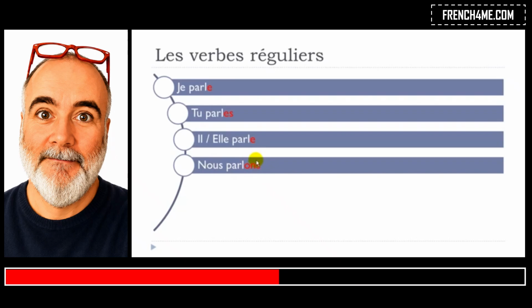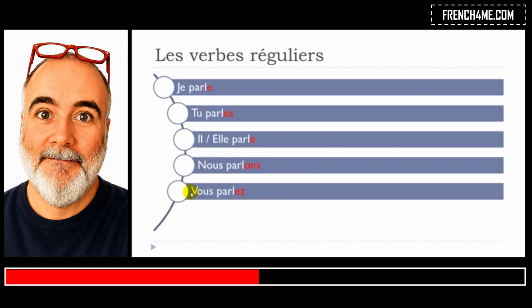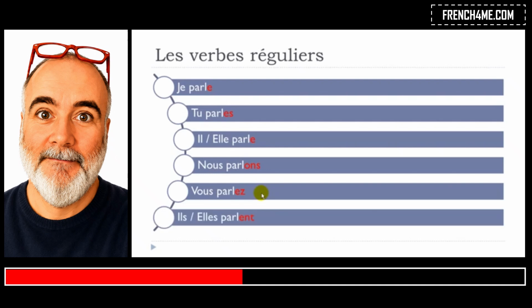Remember, final s is not pronounced, okay? And then this on together, they will give you the sound on, okay? Nous parlons, nous parlons. All right, let's see now for vous. Vous parlez. Okay, remember a z, when you combine them together, you get the sound e. Vous parlez. All right, and the last one.